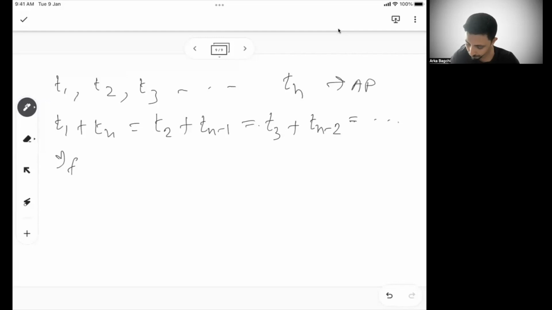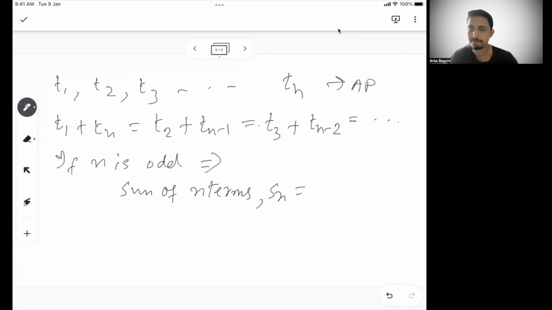If n is odd, then the sum of n terms, which is Sn, can also be written as n into the middle term, right?